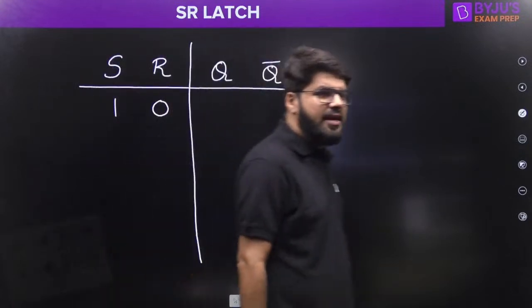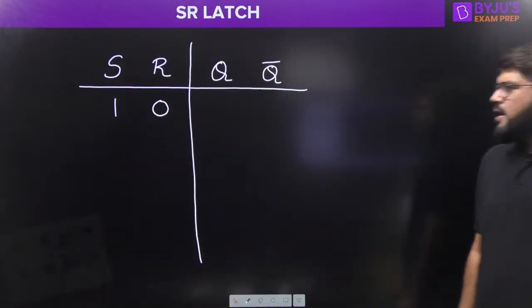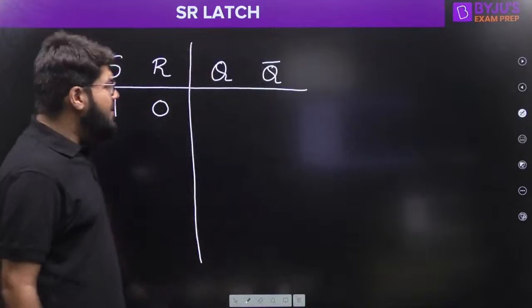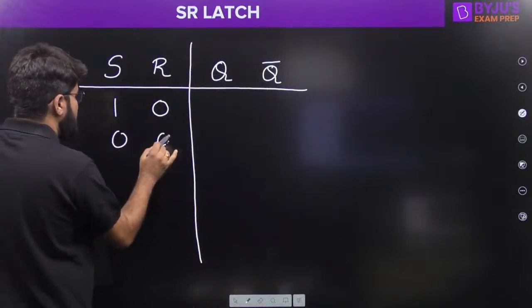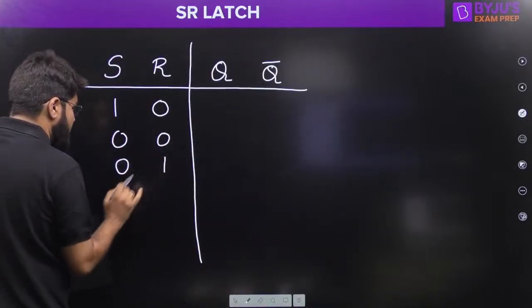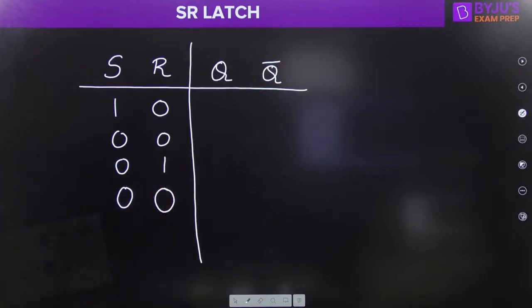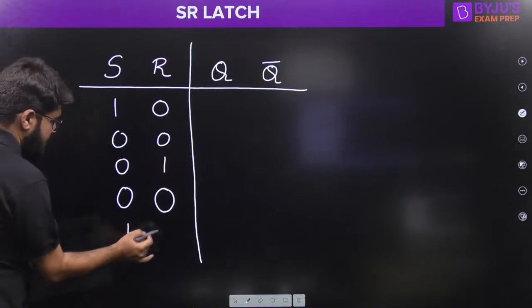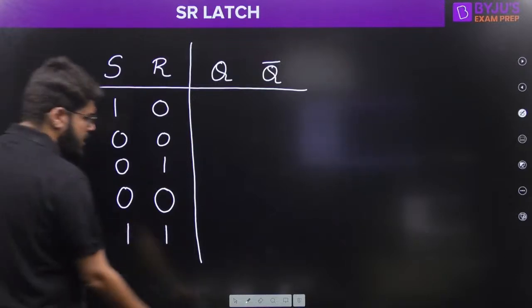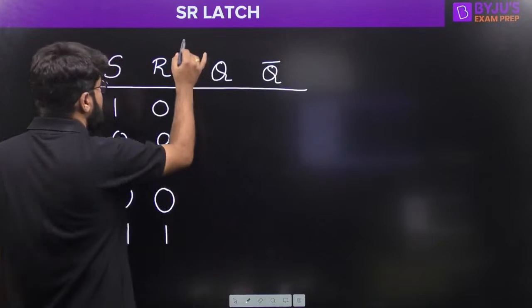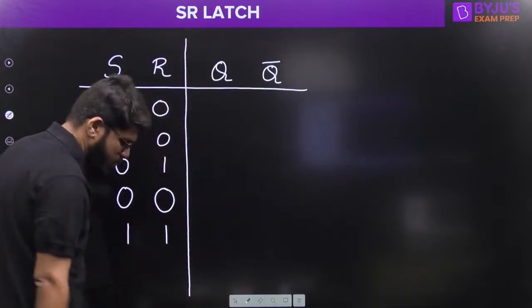The reasons you will understand very quickly. Let us start with 1, 0. Then let us apply the combination 0, 0. Then 0, 1. Then again 0, 0. And then the combination 1, 1.